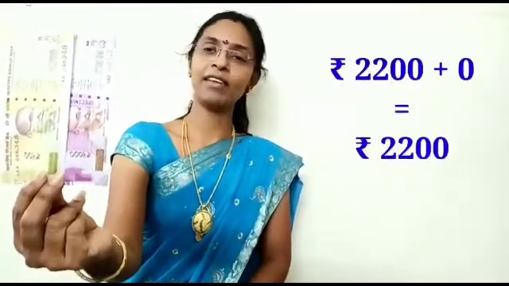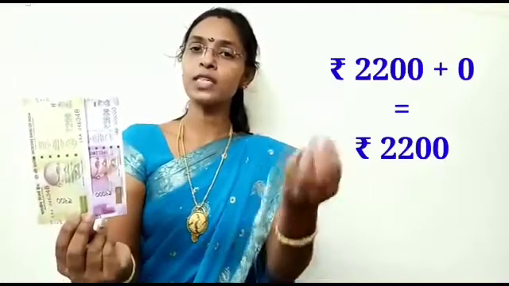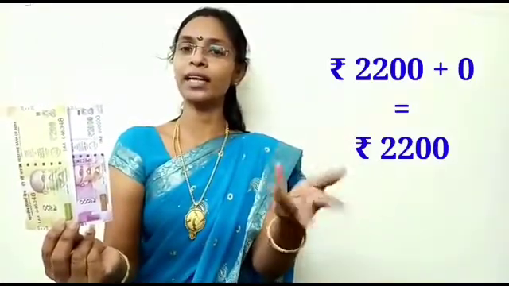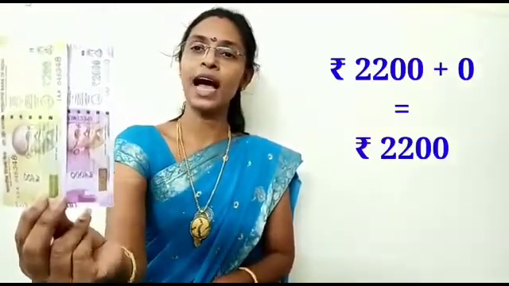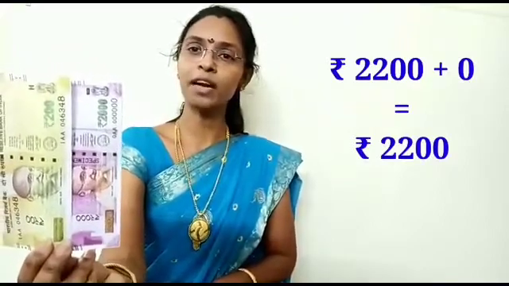If I add 0 to 2200, how much money will I have, children? Yes, I will have 2200 only, because 0 means nothing. I don't have anything, and if I add 0 to this, I get the same number. What did you understand by this?